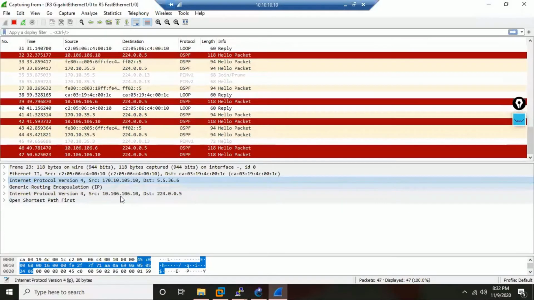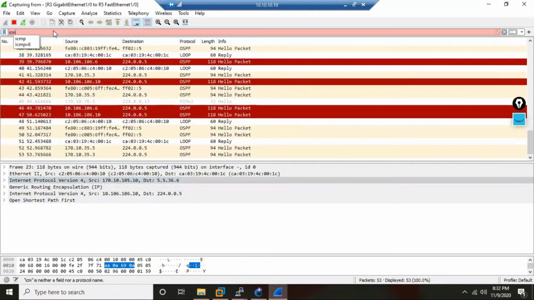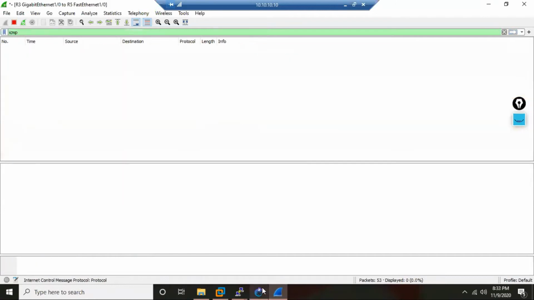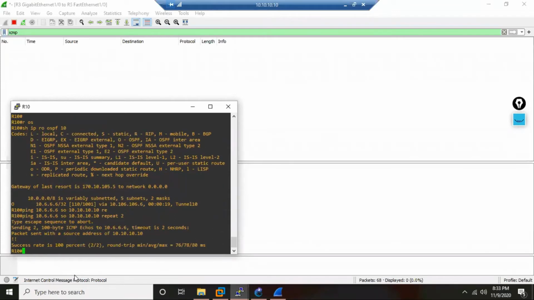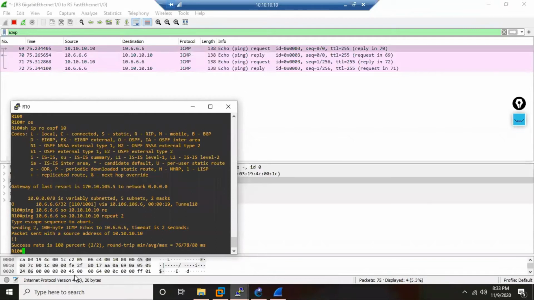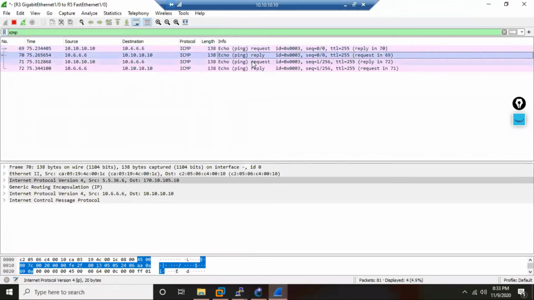And now let me do a ping. Let us keep ICMP, I put a filter for ICMP. Now I go to R10. If you remember, last time R10 was not able to ping R6's private IP 10.6.6.6. Source my private IP 10.10.10.10, and let's say repeat count, I say only 2 packets. And the packets are gone, and see here the ping has come: echo request, echo reply, first packet, second packet, echo request, echo reply.